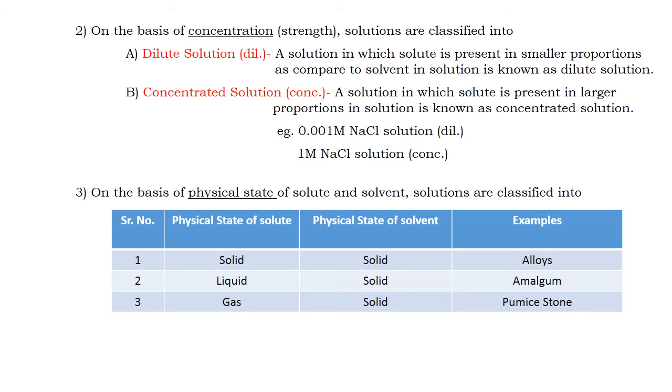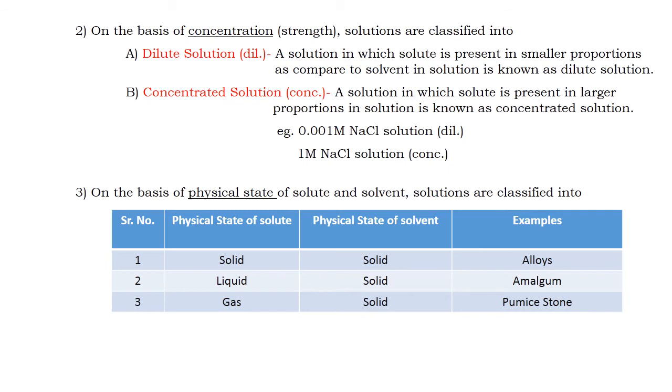A solution in which the solute is present in smaller proportion is known as a dilute solution. But in case of some solutions, the solute is present in larger proportion, then this solution is known as a concentrated solution.